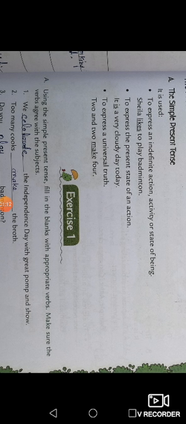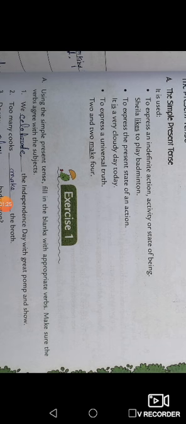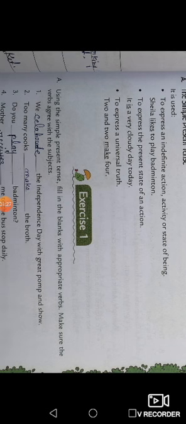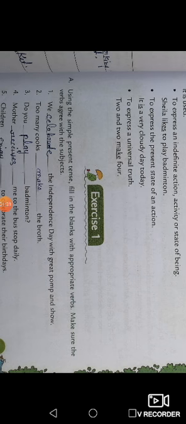Generally it is used to express an indefinite action, like an activity or state of being, like she likes to play badminton. To express any present state of action, there we use the simple present tense, like it is very cloudy today. Also for universal truth, like 2 and 2 makes 4.